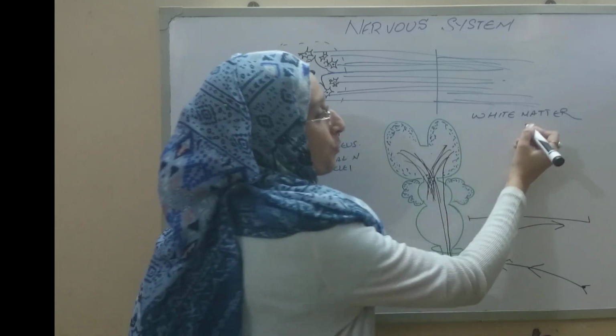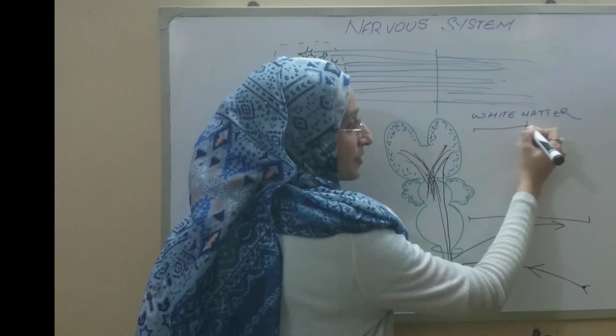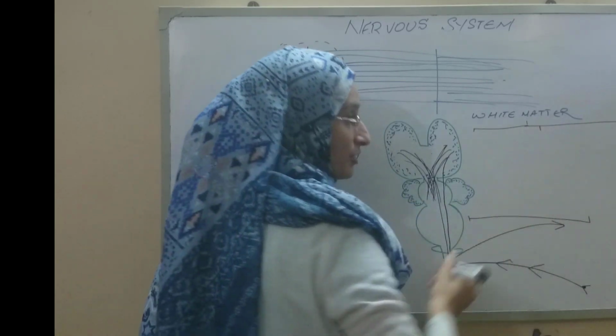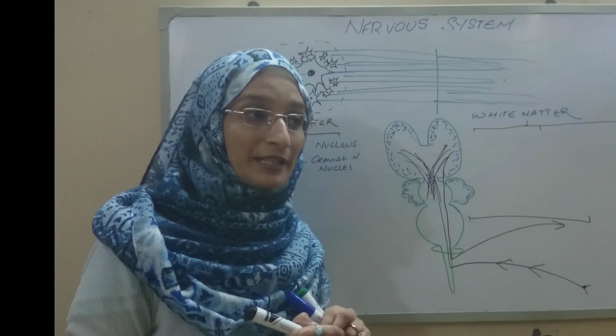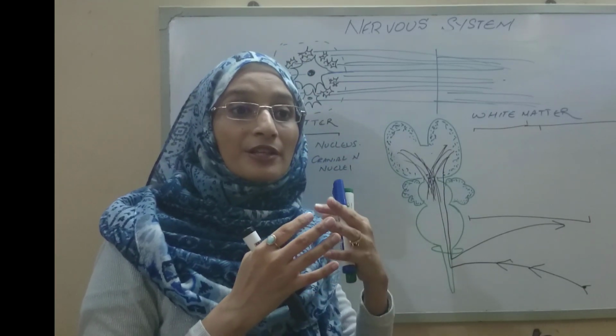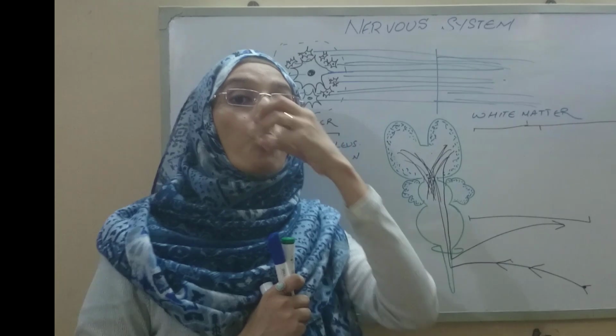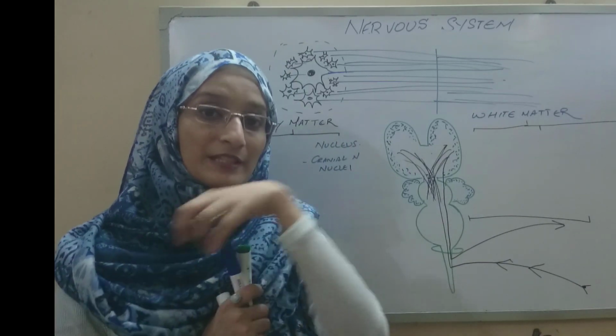Alright, so the white matter is classified on the basis of not exactly the type of information it is carrying, but the information which is carried from one part of the central nervous system to another part.